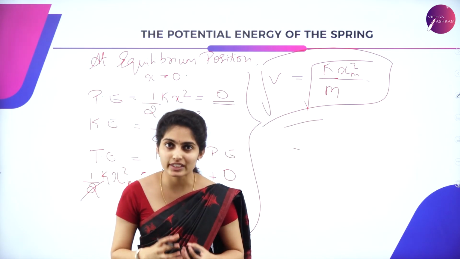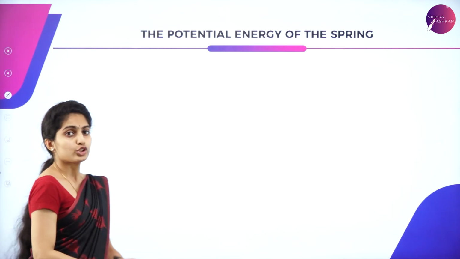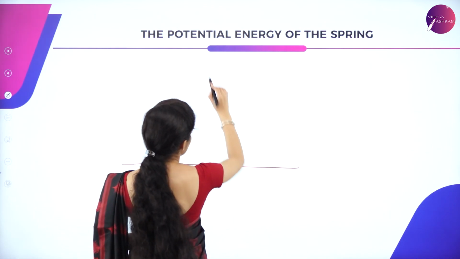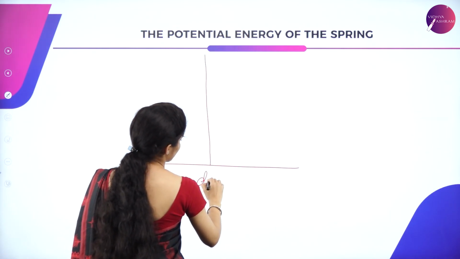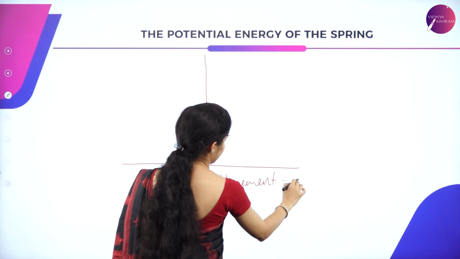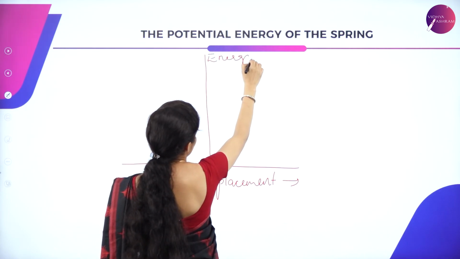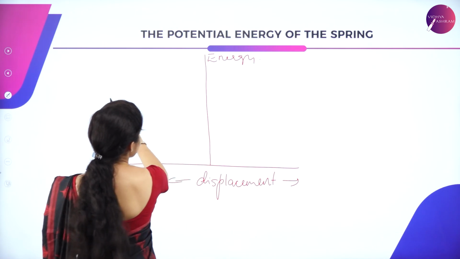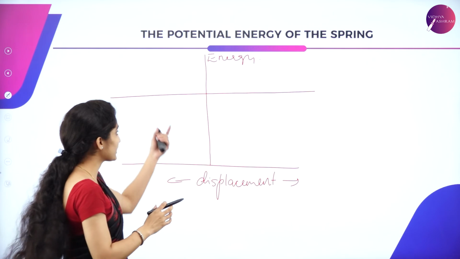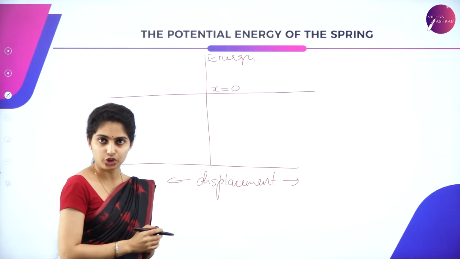Now let us plot a graph for this, that is the displacement and energy graph. So it is displacement and this is nothing but the energy. So this is the intermediate condition over here, that is the equilibrium position.